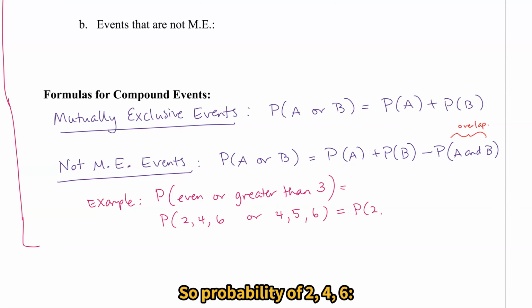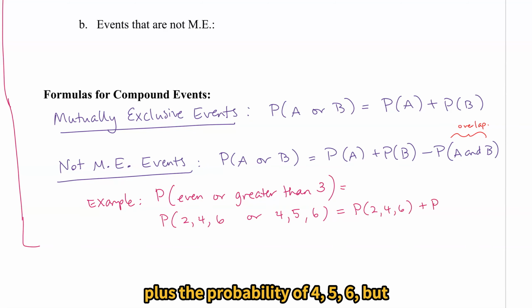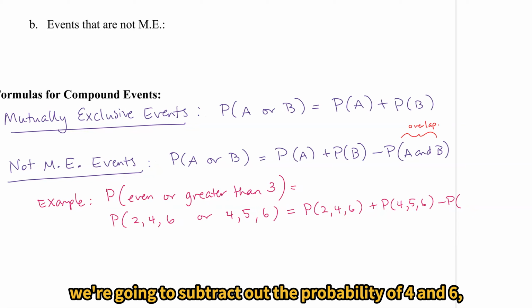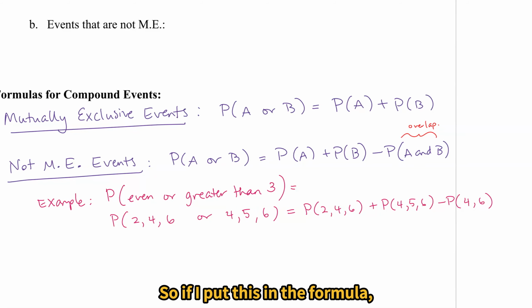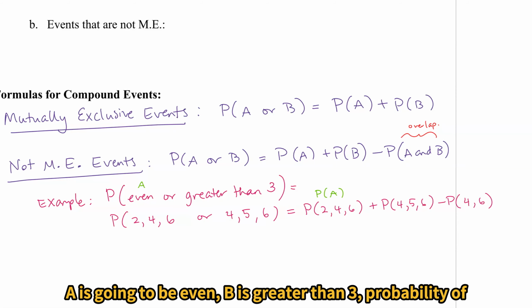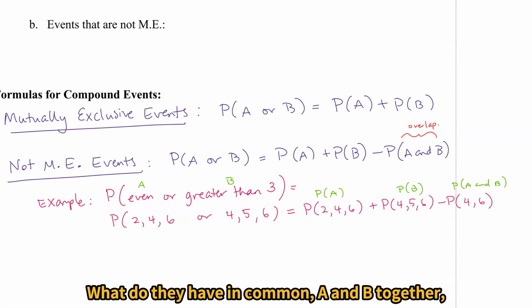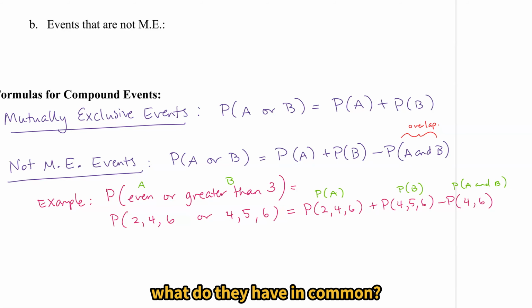So probability of 2, 4, 6 plus the probability of 4, 5, 6, but we're going to subtract out the probability of 4 and 6, the overlap. So if I put this in the formula, we've got the probability of A, because A is going to be even, B is greater than 3, probability of B, minus the probability of A and B. What do they have in common? A and B together, what do they have in common?